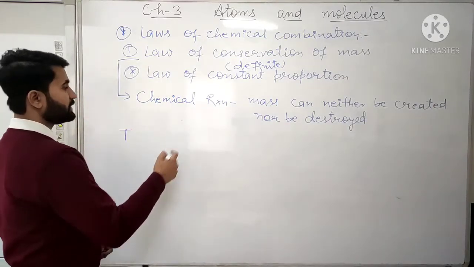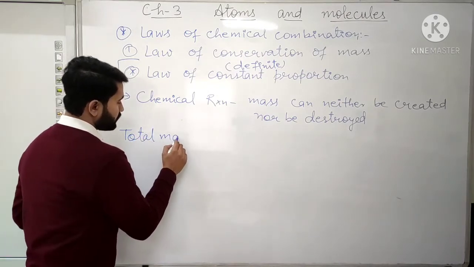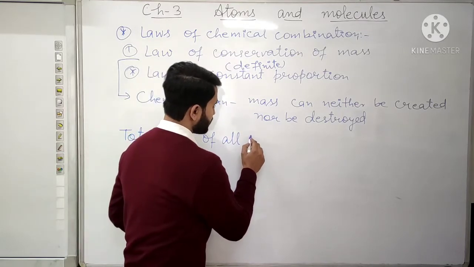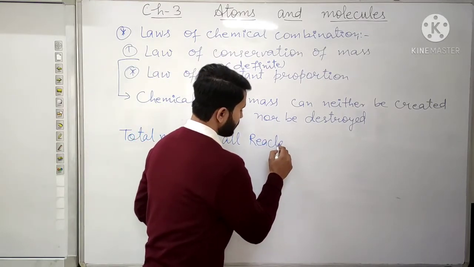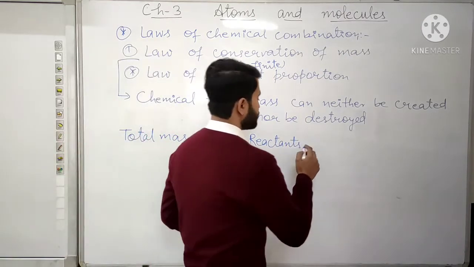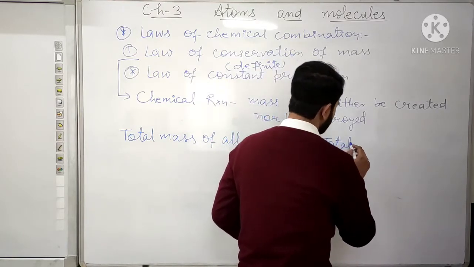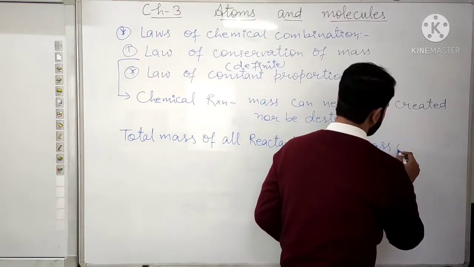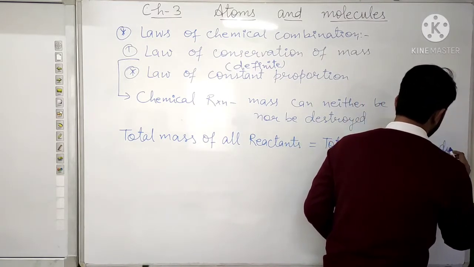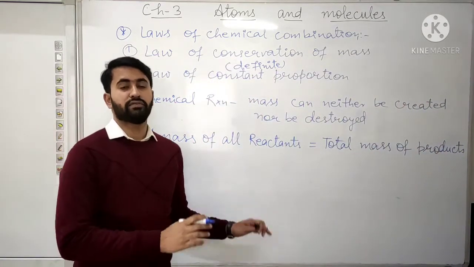The total mass of all the reactants that take part in a chemical reaction is always equal to the total mass of all the products that are formed.